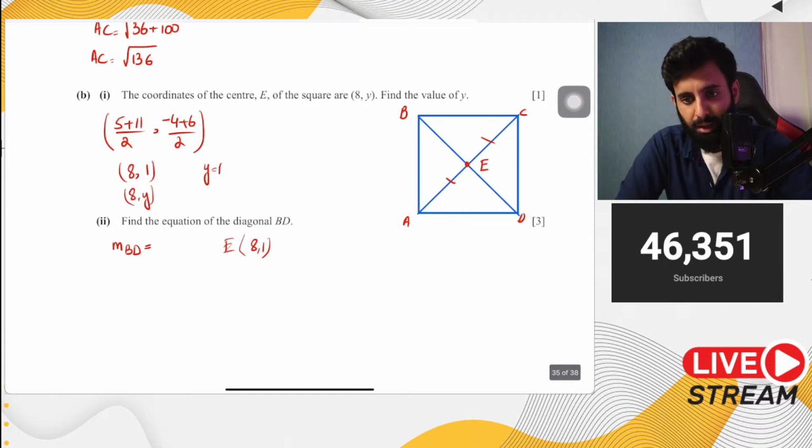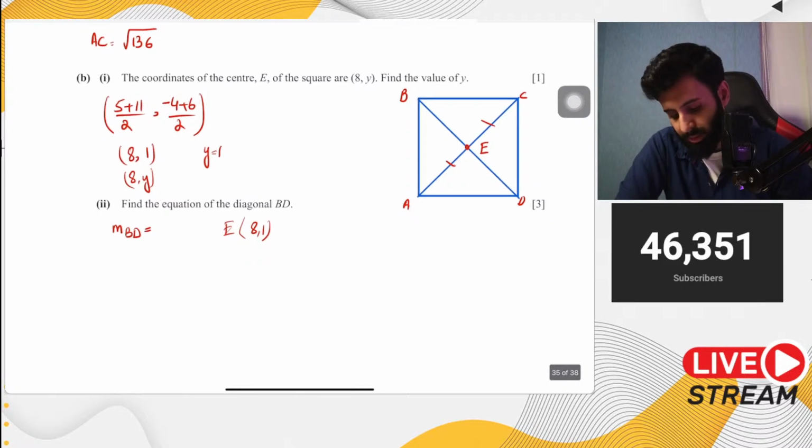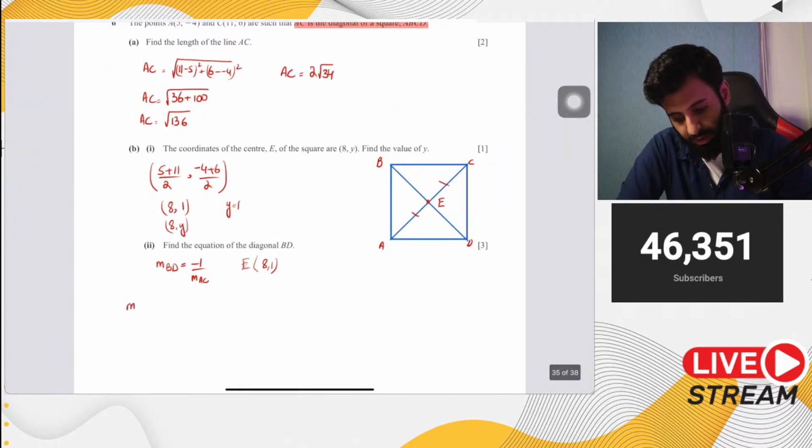Yes, BD is the perpendicular bisector of AC. Okay, yeah, it's a perpendicular bisector. So we have the gradient. Basically, in order to find the gradient of BD, we will take the negative reciprocal of the gradient of AC. So let's find the gradient of AC.